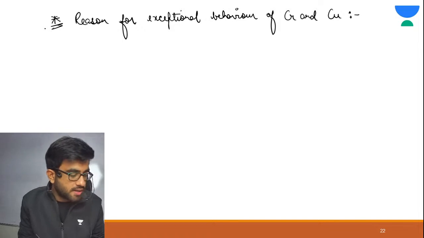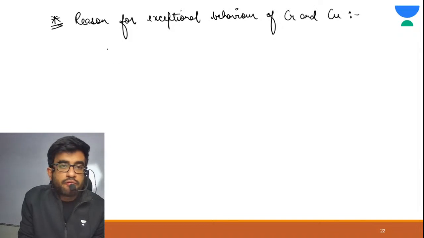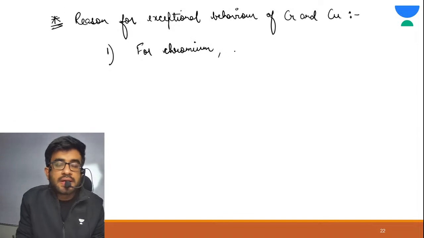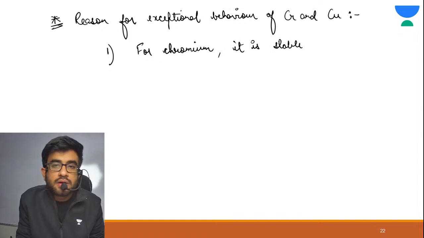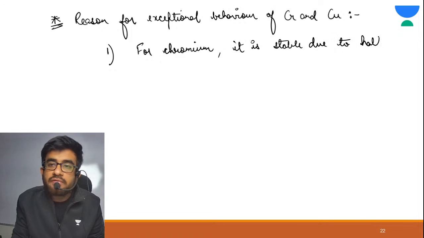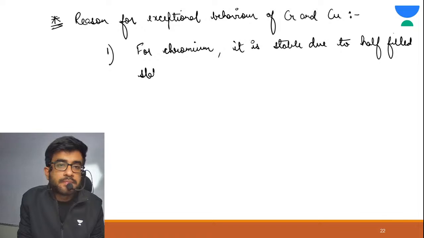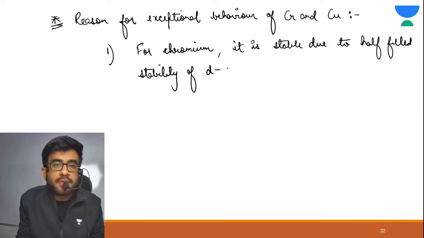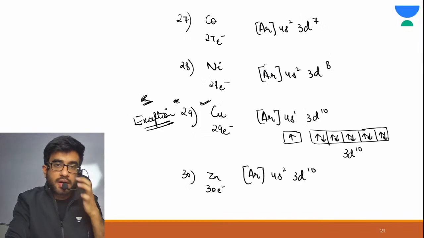For chromium, it is stable due to half filled stability of d orbitals. Okay, let us see the electronic configuration of chromium.